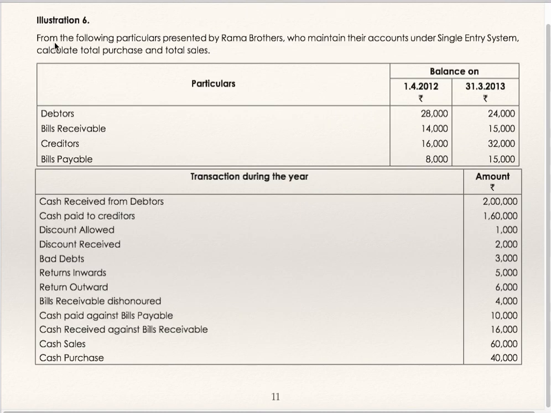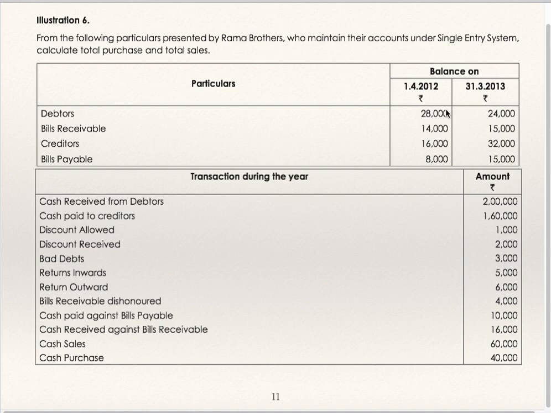Now we'll go to illustration 6. From the following particulars presented by Rama Brothers who maintain their accounts under single entry system, calculate total purchases and total sales. You have been asked to find out total purchases and total sales. Debtors opening and closing,